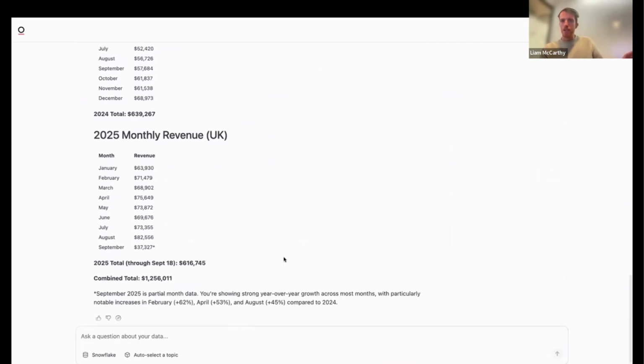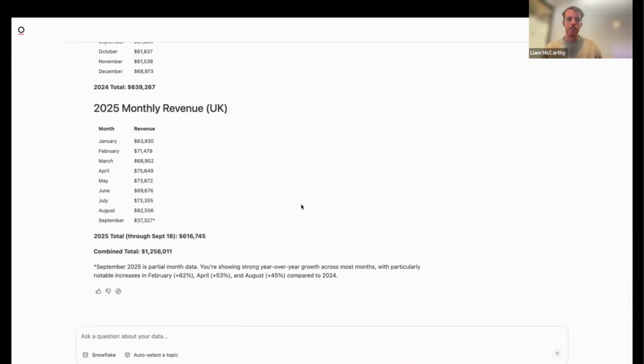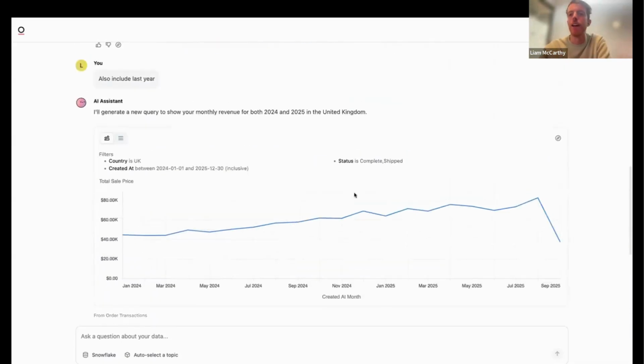So this is a really, really simple example of how we can get started with AI here. We do also have the ability for it to chain together multiple queries. I won't get into this right now, but this is sort of a deep research mode where you could ask it a more open-ended question and it'll go and run all the various queries against your database and create a summary of all of that.